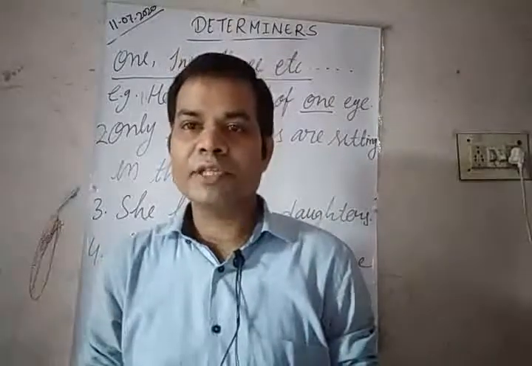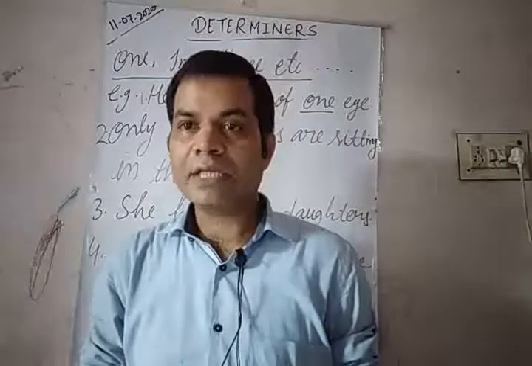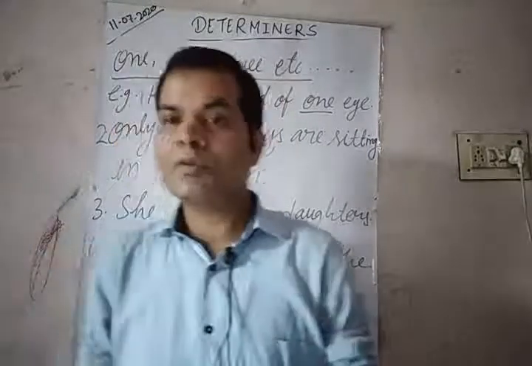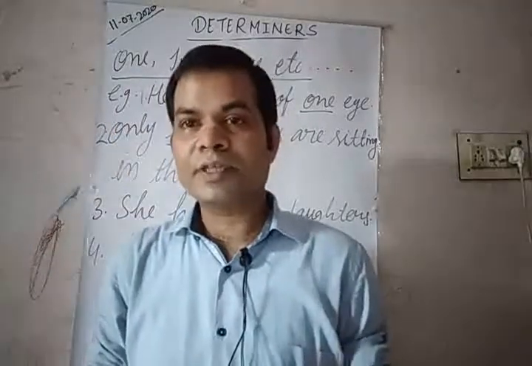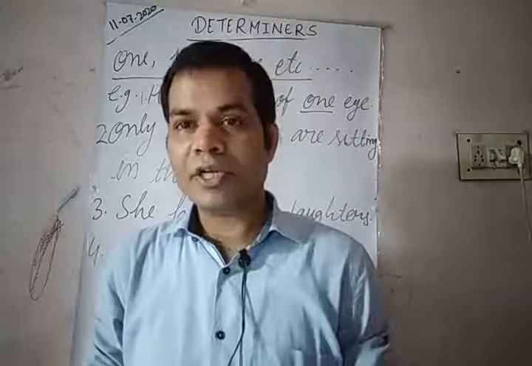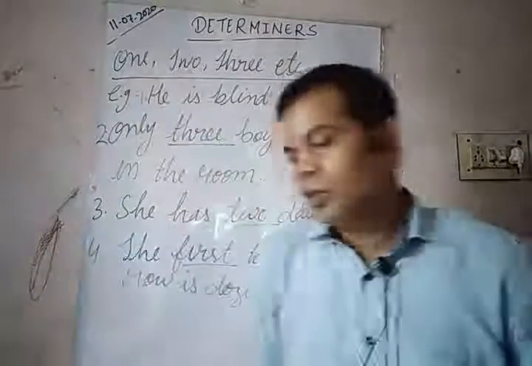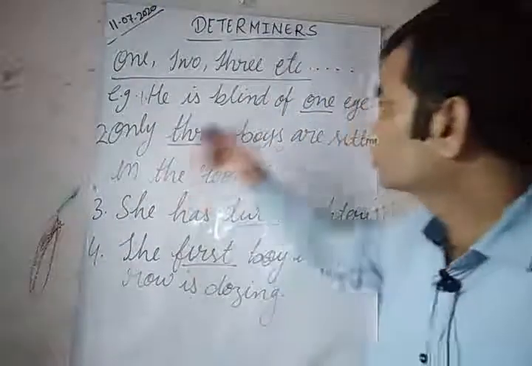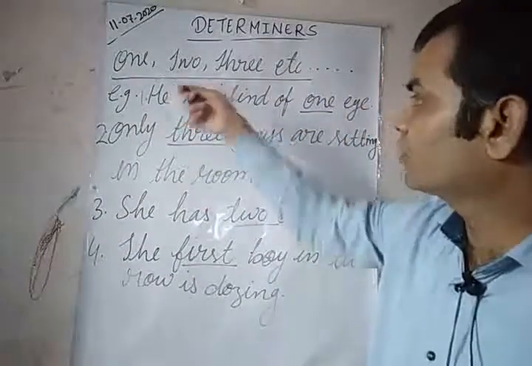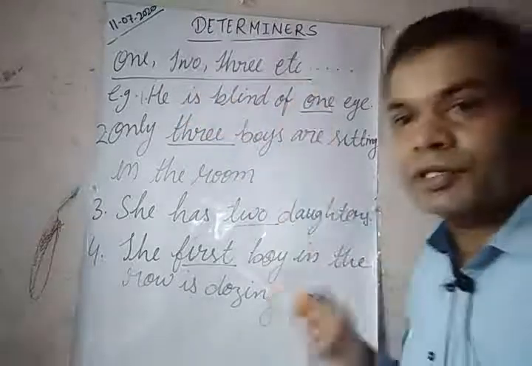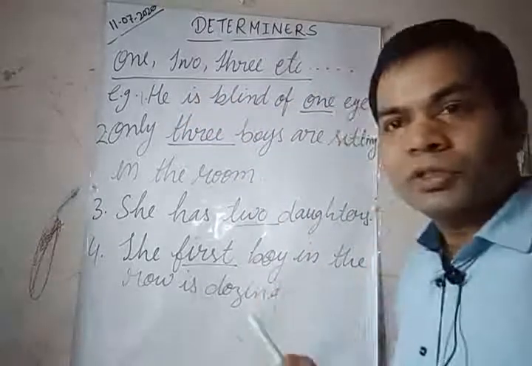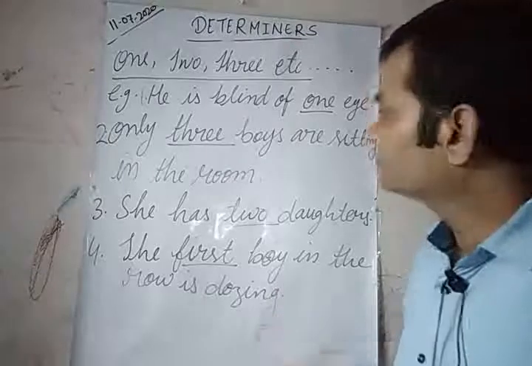Now numerals, cardinals and ordinals. Numerals are of two types. Cardinals: 1, 2, 3, 4. Ordinals: first, second, third, fourth. So the use of numerals 1, 2, 3, 4 or first, second, third, fourth, we know them very well.